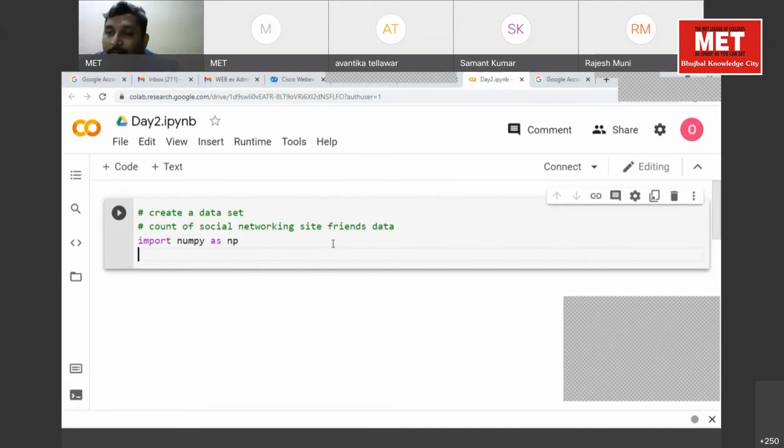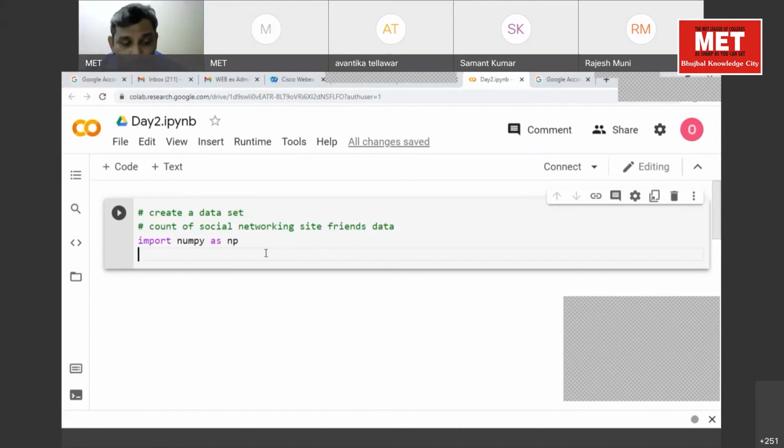As compared to yesterday, this is a different method. Yesterday we loaded the data from a CSV file, and today we are not loading it from a CSV file. We are taking the data which I have shared here.